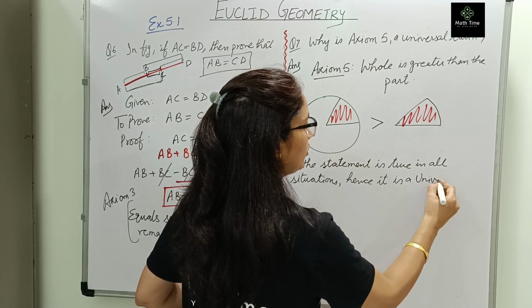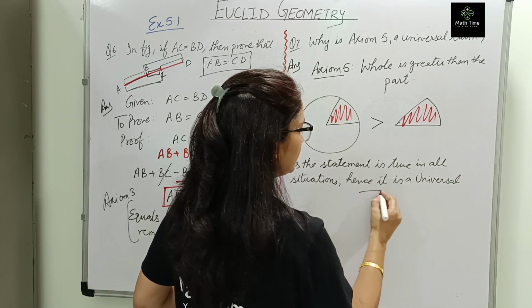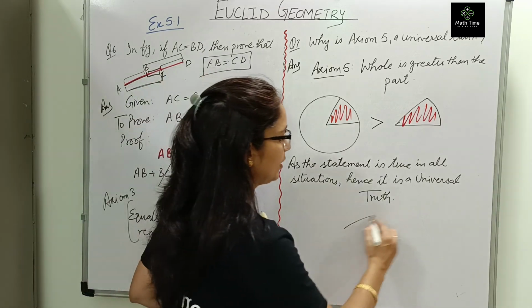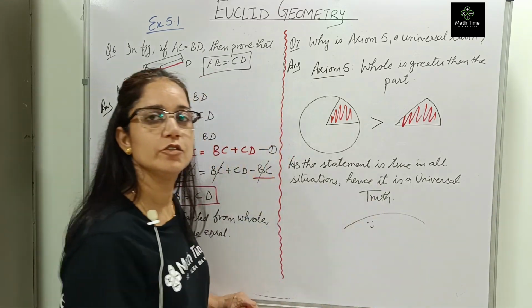Done. This question was asking why it is a universal truth, because it is applicable in all the situations.